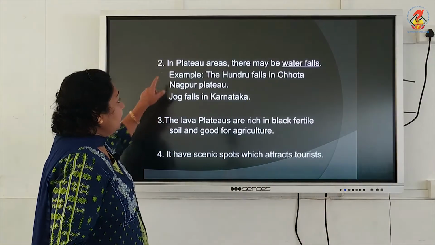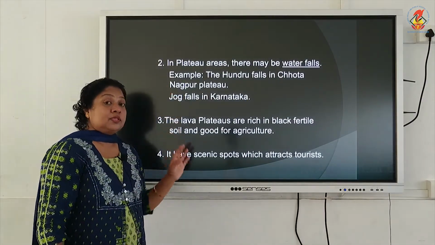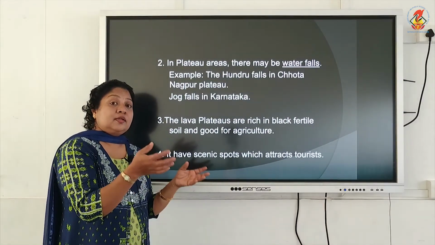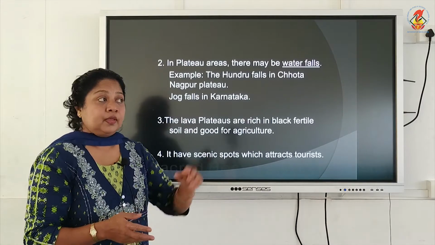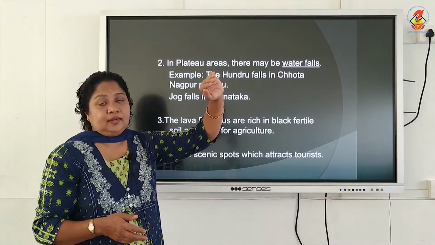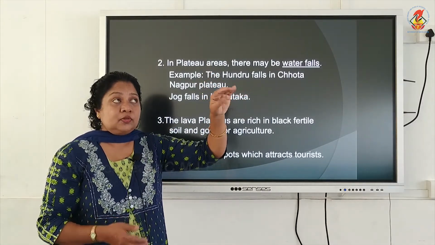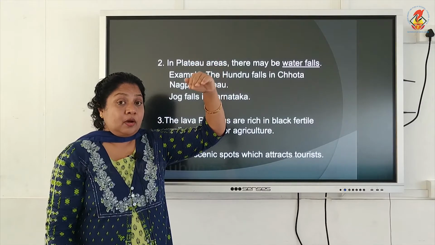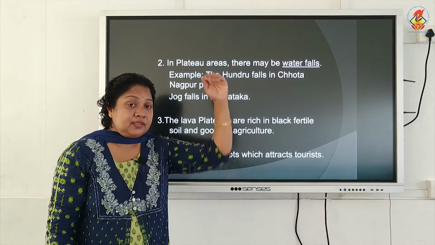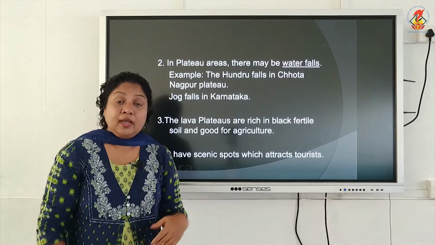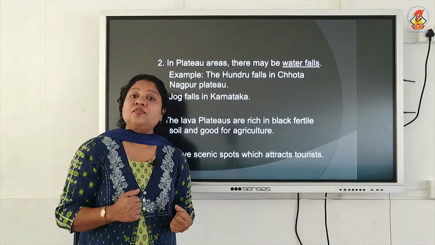Another use: in the majority of plateaus there will be waterfalls. How come there are waterfalls in a plateau? The plateau is an elevated land, so the rivers flowing through the plateaus fall down from a height. It results in the formation of a waterfall. And what is the benefit of having a waterfall?